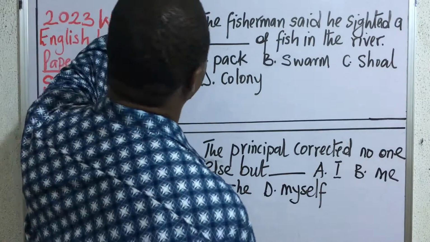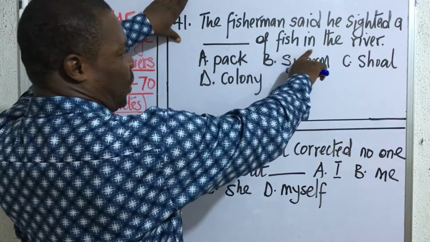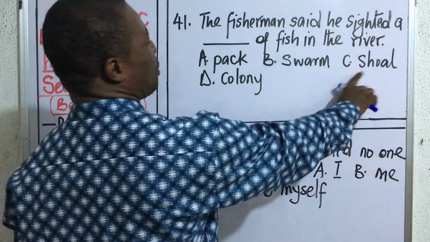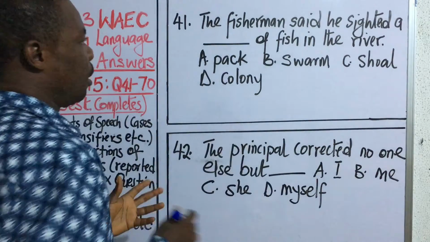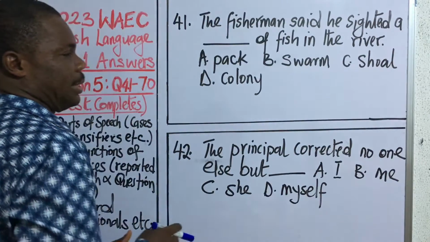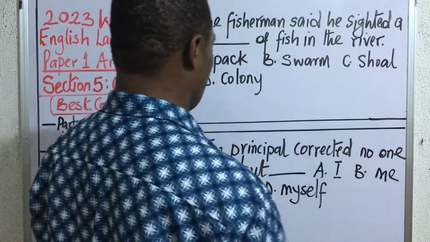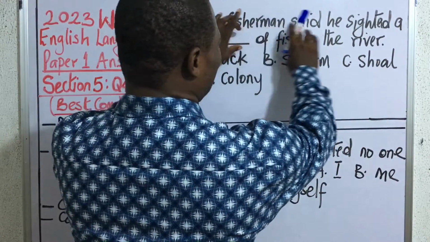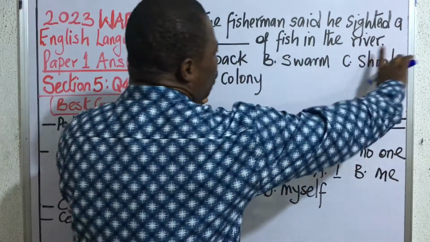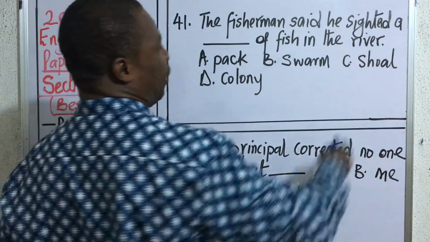Number 41. The fisherman said he sighted a dash of fish in the river. A, park. B, swam. C, shoal. D, colony. Right. This topic, for example, is coming from nouns. That is things surrounding collective nouns and so on. So, you have something like dash of fish. Is it park of fish, swam of fish, shoal of fish, or colony of fish? There is only one word here that can be used as a collective noun for fish, and that word is